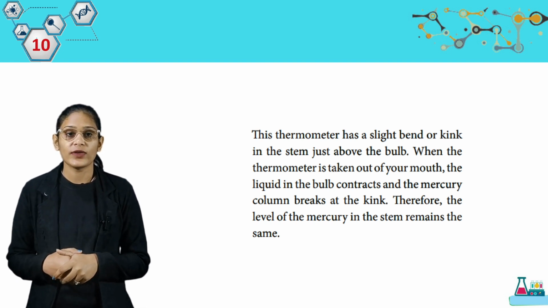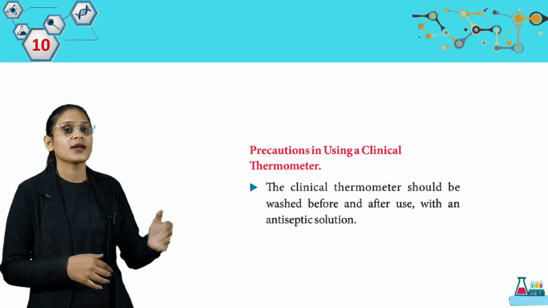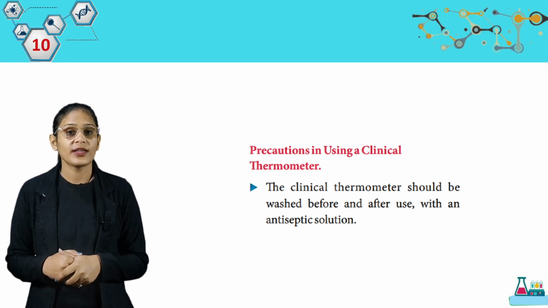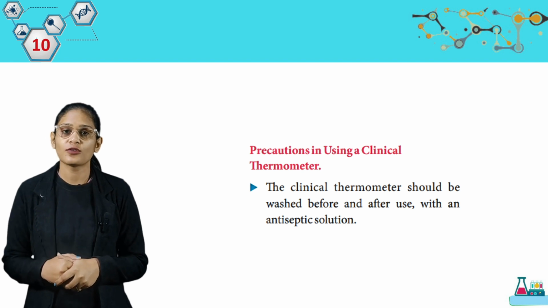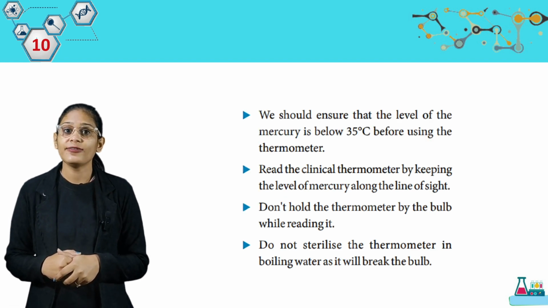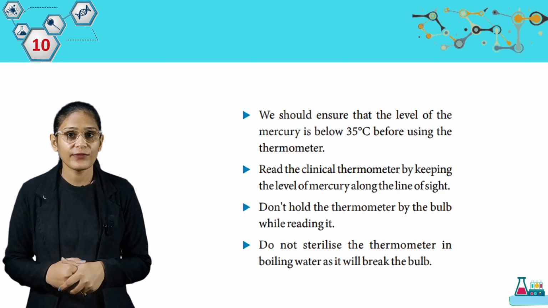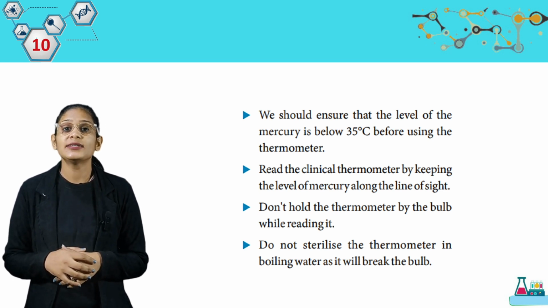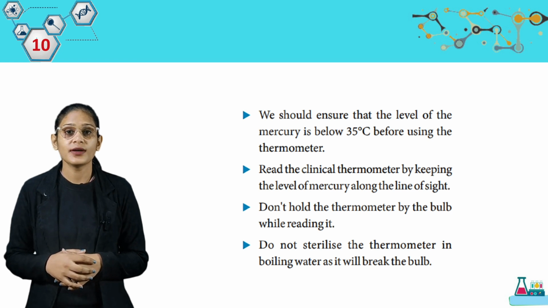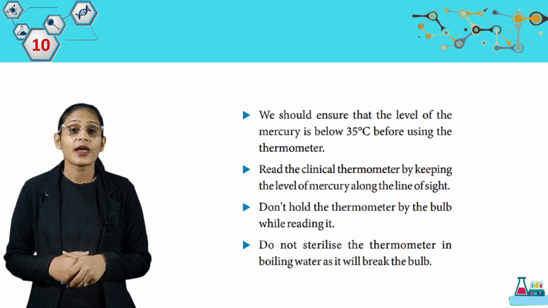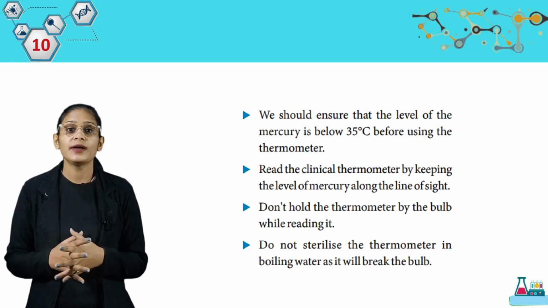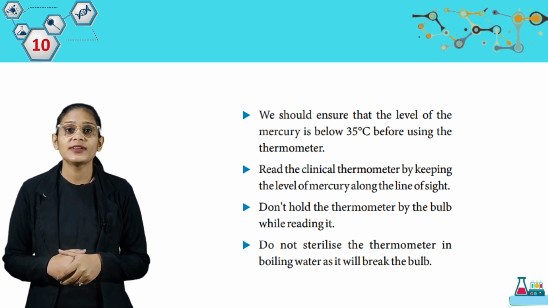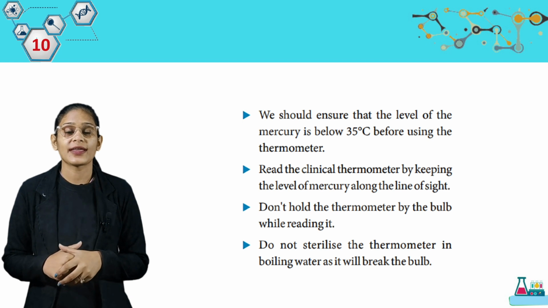Now we have precautions in using a clinical thermometer. The clinical thermometer should be washed before and after use with an antiseptic solution. We should ensure that the level of mercury is below 35 degrees Celsius before using the thermometer. Read the clinical thermometer by keeping the level of mercury along the line of sight. Don't hold the thermometer by the bulb while reading it. Do not sterilize the thermometer in boiling water as it will break the bulb.